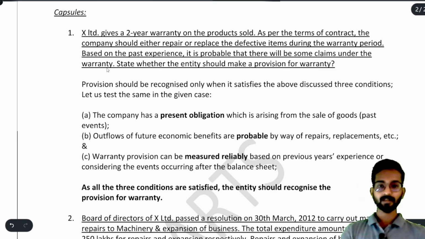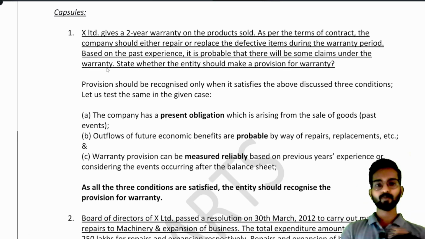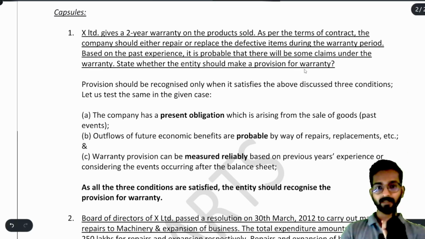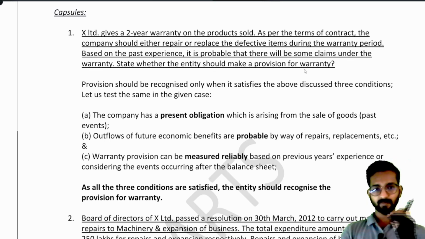X Limited provides a 2-year warranty on all products it sells, and from past experience, every year some people claim the warranty and the company has to repair or replace the defective item. State whether the entity should make a provision for warranty. Every year some people come with their products, and we as a company have to repair or replace them.